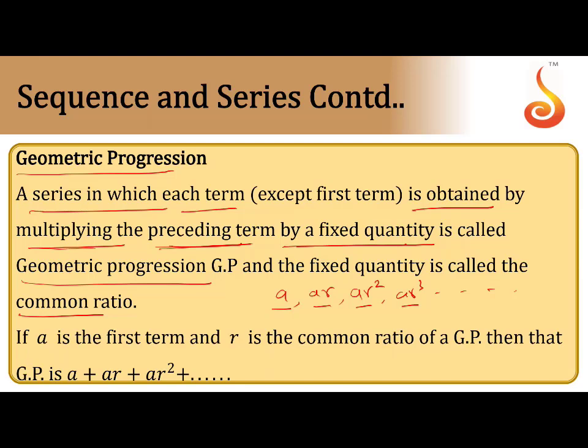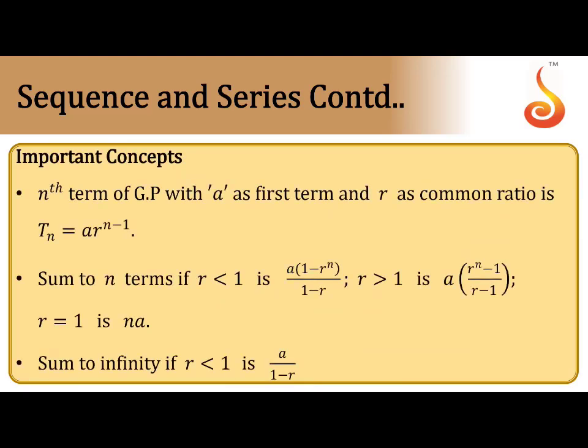So what is the general form? Like AP, A is the first term, R is the common ratio. There, common difference; here, common ratio. Then the GP is A, AR, AR square, AR cube and so on, AR power N minus 1. There the nth term is A plus N minus 1 D. Here the nth term is AR power N minus 1. Clear this one? Next. What is the nth term of GP? Tn is A into R power N minus 1. Clear? Here A is the first term, R is the common ratio.